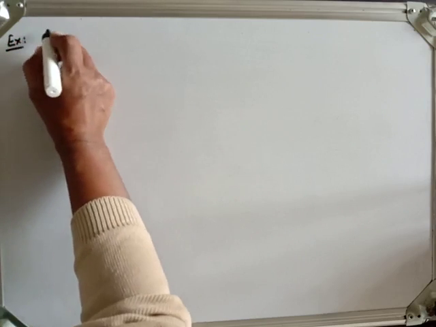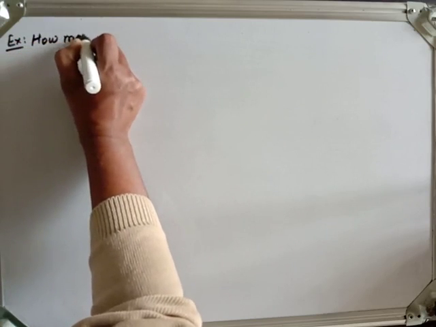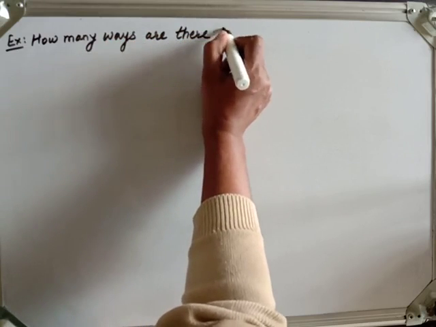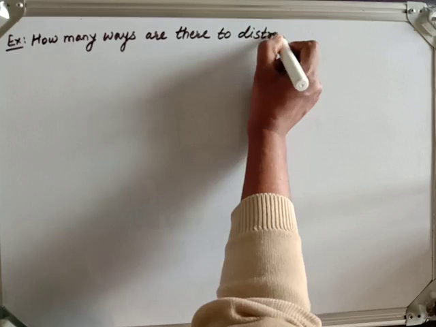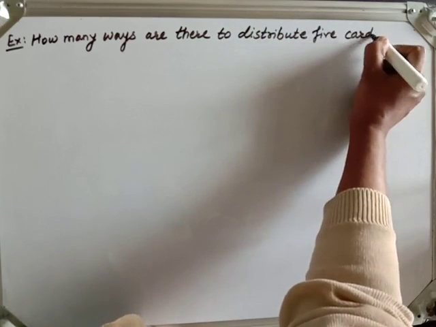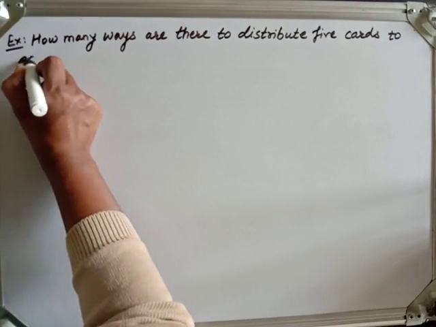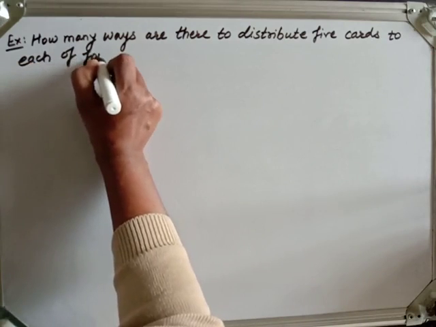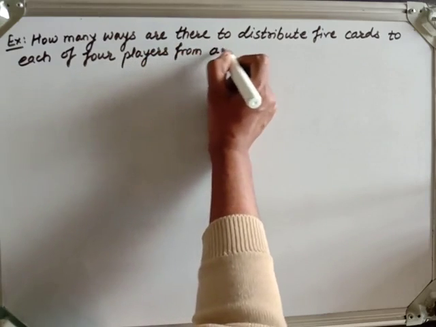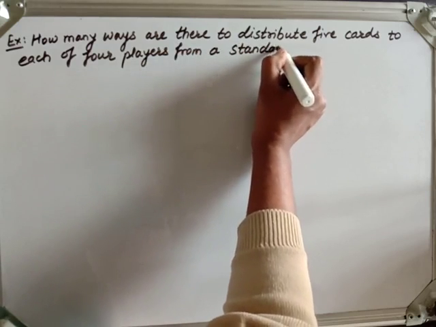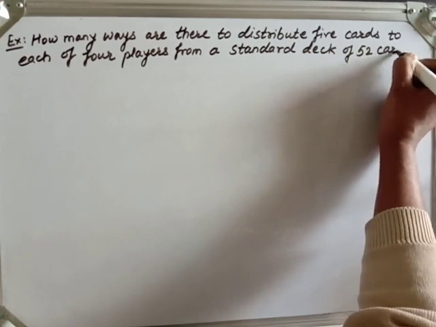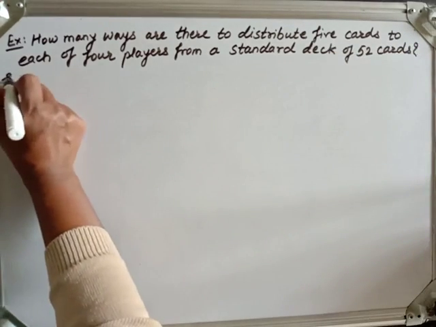So first example, let it be: how many ways are there to distribute 5 cards to each of 4 players from a standard deck of 52 cards? Standard deck of 52 cards. The solution for this one.